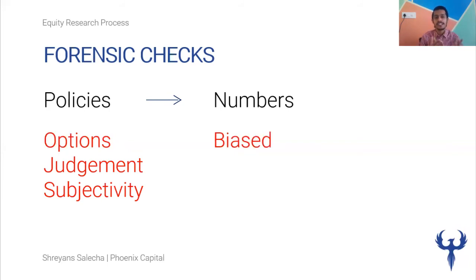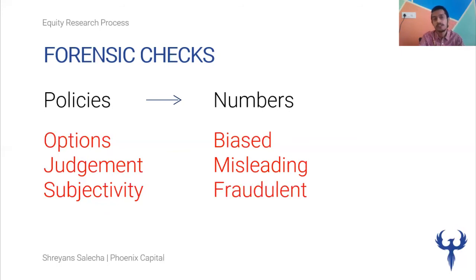Which might be that instead of using a certain policy or a certain option, they use something else just to show a better picture, although it's not a very big problem. Or it could be misleading, right? Certain things should have been reported under a certain category or a certain principle, but it was reported in an entirely different way, which might be different from its economic underlying reality, right? Or outright fraudulent, right? A lot of financial statements that cannot be trusted at all. And this is invariably what happens when there is some sort of fraud going on in the company, right?